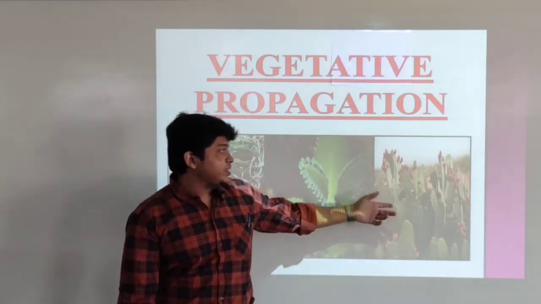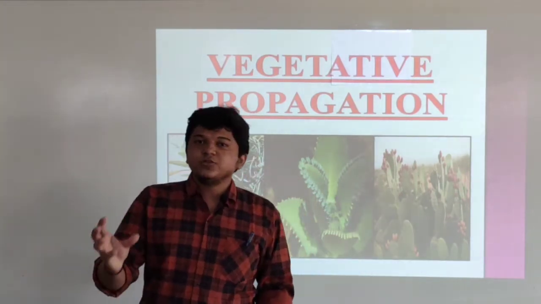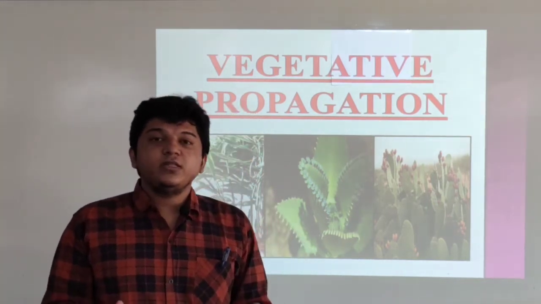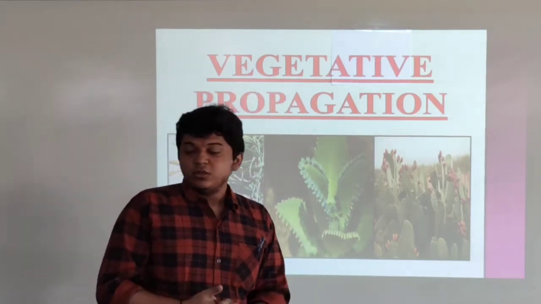Then the last one is the cactus. When you cut a small portion of the cactus and plant it into the soil, you will get a new cactus plant. So students, these are the examples of vegetative propagation.